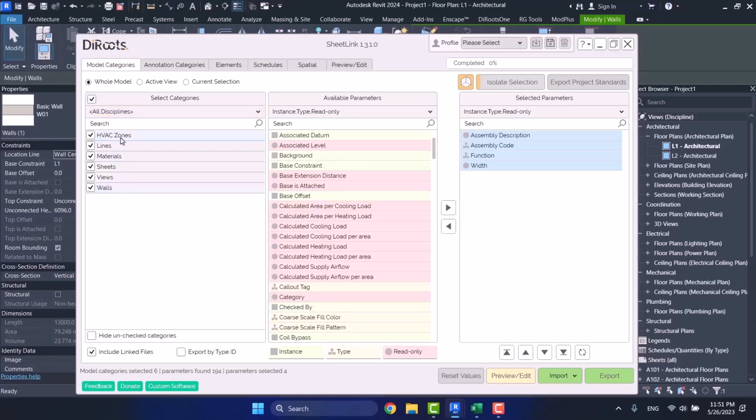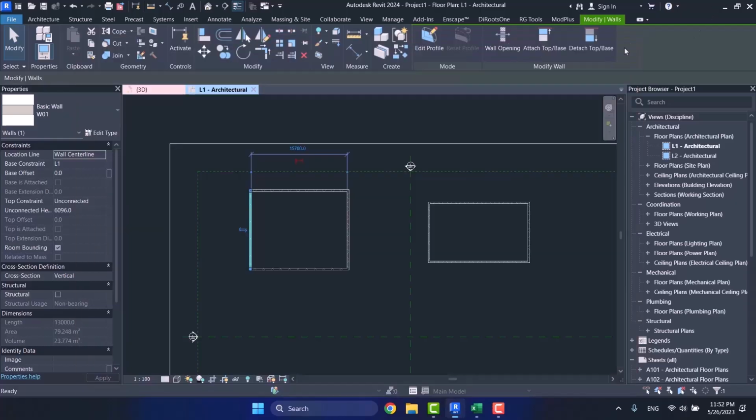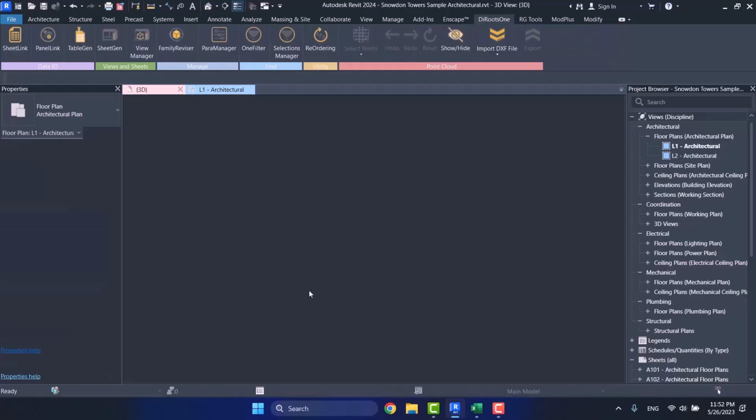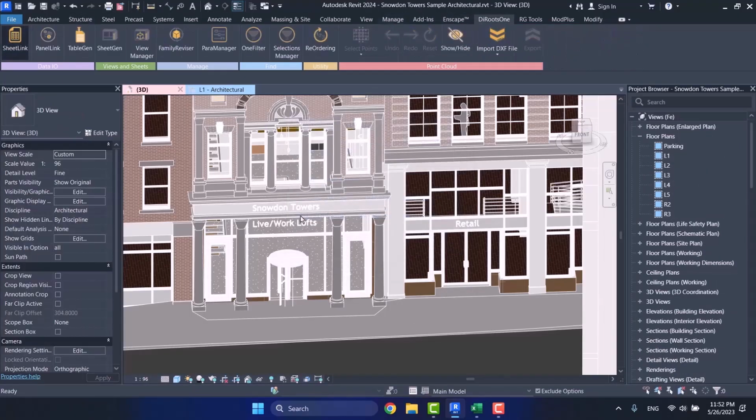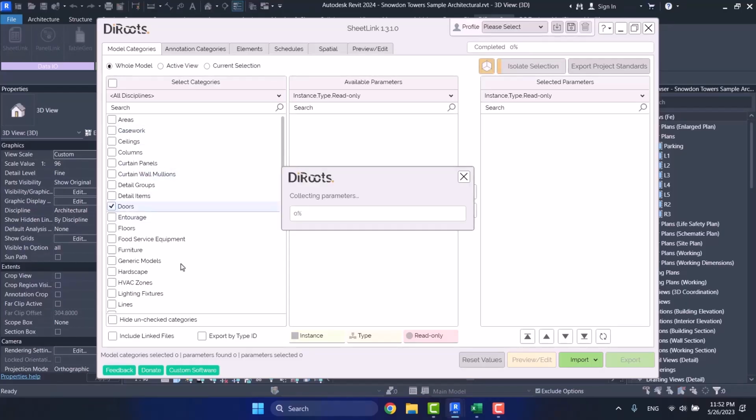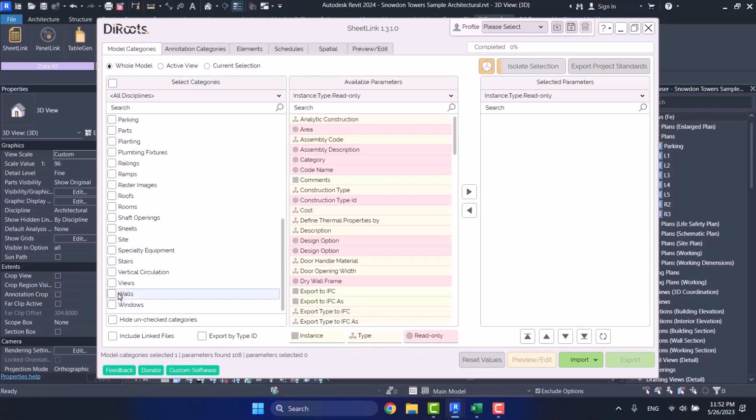I don't suggest that in this tab you choose several categories at the same time, because some of these categories have some common shared parameters, and when two categories have the one shared parameter, for example, imagine in my previous project, and here I open SheetLink again, and then, for example, for doors category and walls, I want to export these two categories.